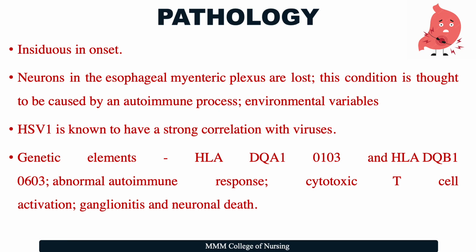Genetic elements such as human leukocyte antigen DQ alpha 1 0103 and human leukocyte antigen DQ beta 1 0603, and abnormal autoimmune responses, cytotoxic T cell activation, ganglionitis, and neuronal death can also play a part in the cause and pathology of achalasia cardia.